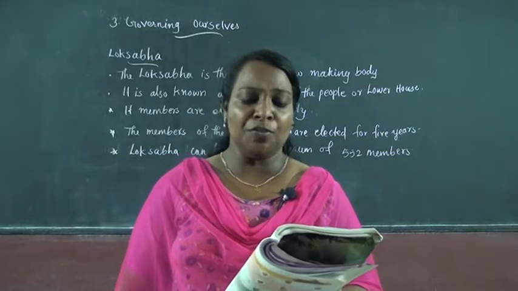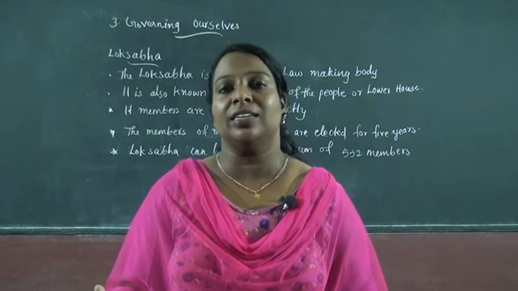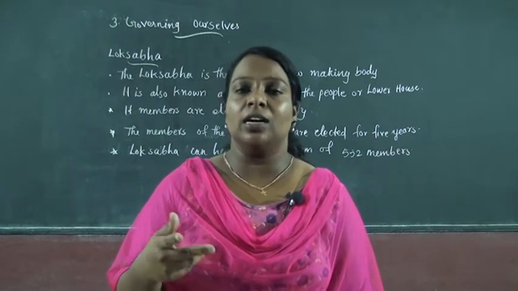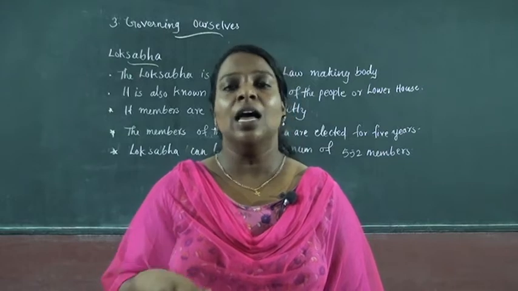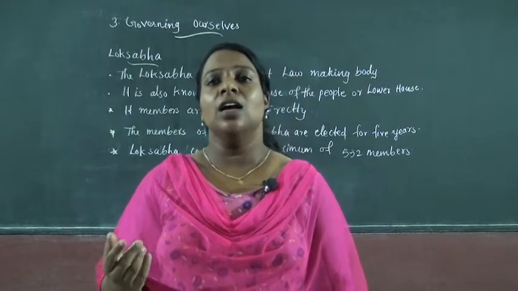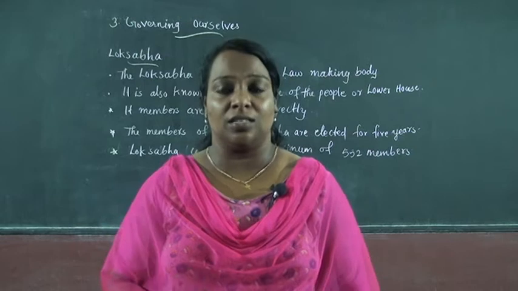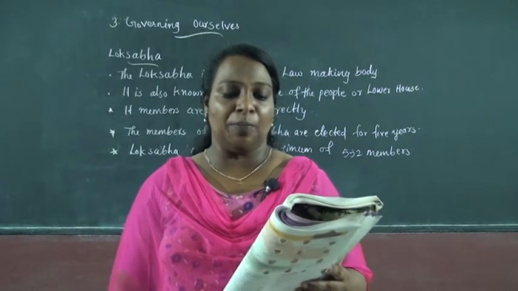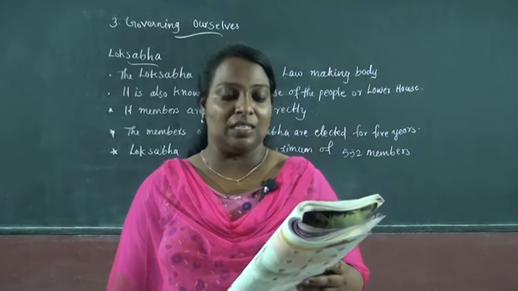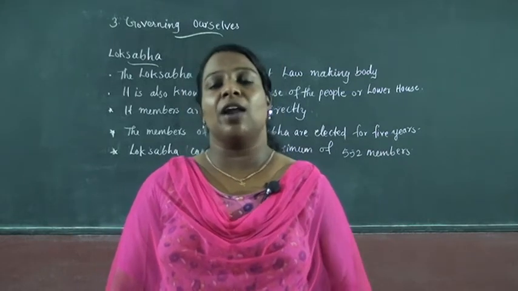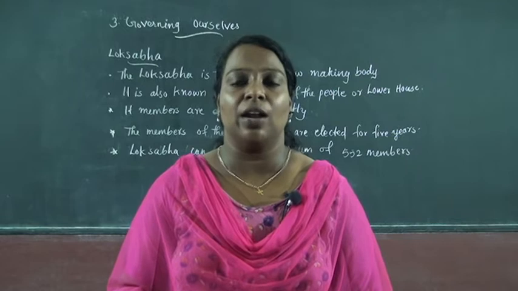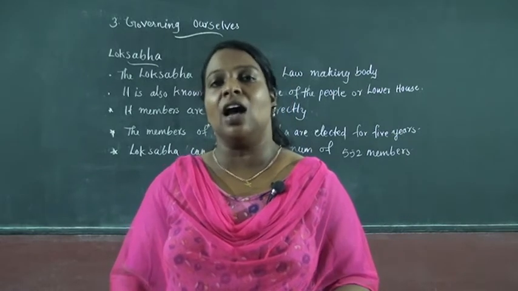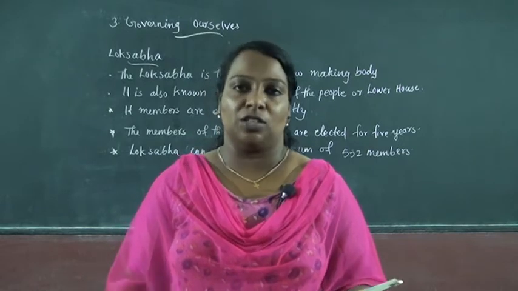The members of Rajya Sabha are elected for a term of 6 years, while Lok Sabha members are elected for a term of 5 years. That is the difference between Lok Sabha and Rajya Sabha. Another important point: who is the chairman of Rajya Sabha? The Vice President of India is the chairman of Rajya Sabha.